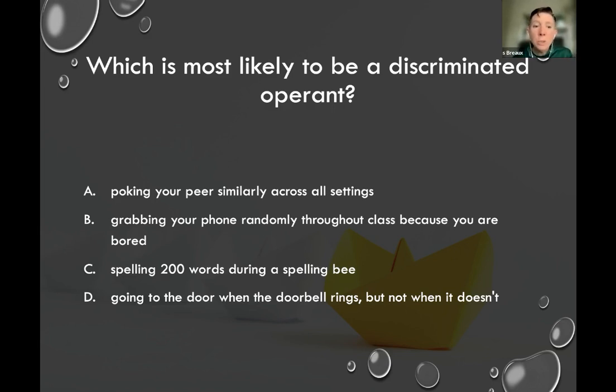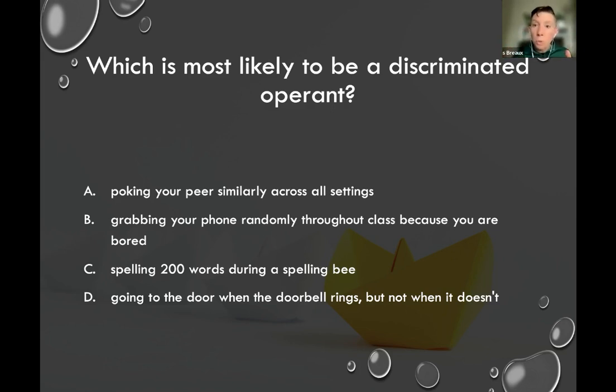And then C, spelling 200 words during a spelling bee. Again, this is giving us a stimulus, the spelling bee being present, that makes it where we're spelling a lot of words, but it doesn't say anything about us not spelling words at any other time. Now, it's possible that we could infer that, but this is where these certification style questions can get really tricky. We don't want to do any inference. We want to be like, what is it asking me? What's the one that's most likely answering that? What do I know about this? What's the answer that's most likely going to do this?